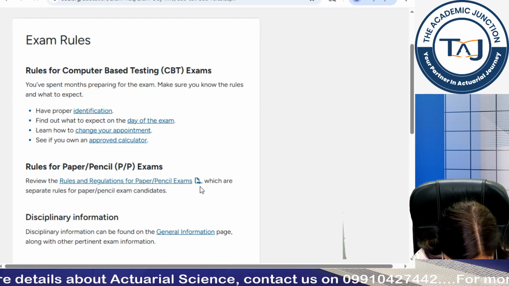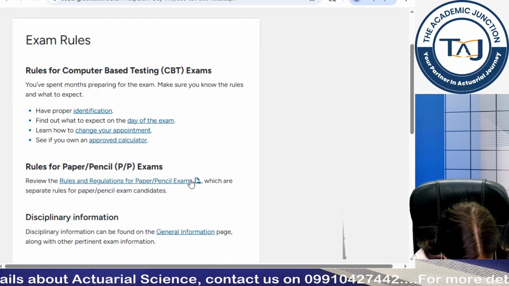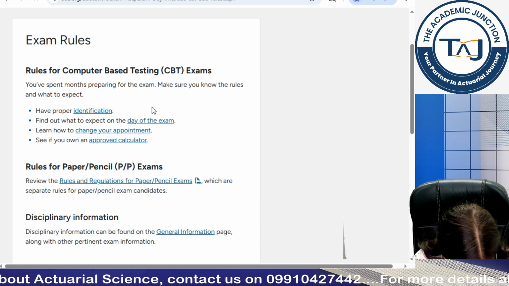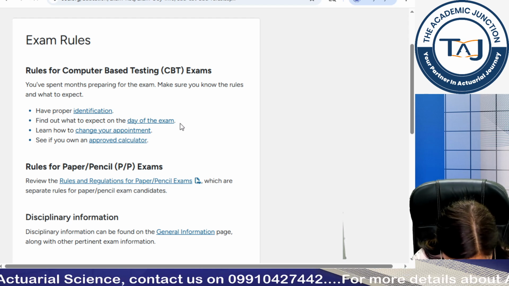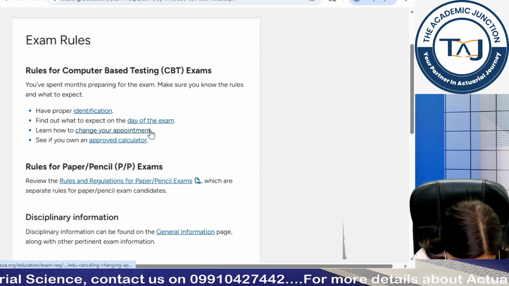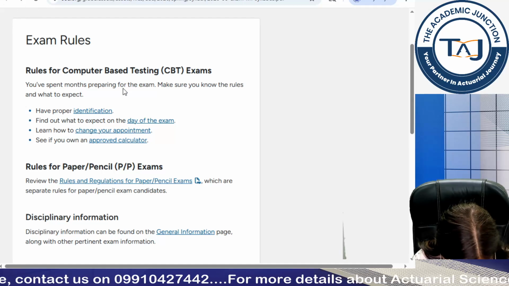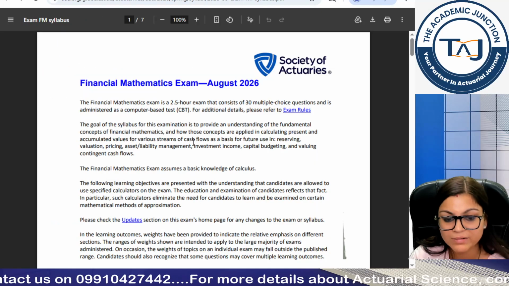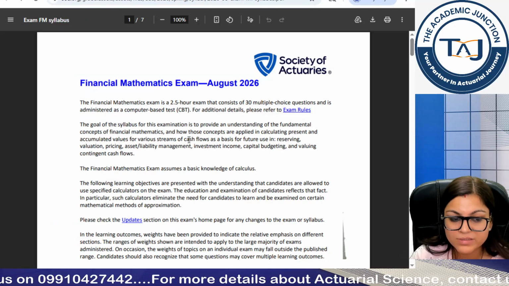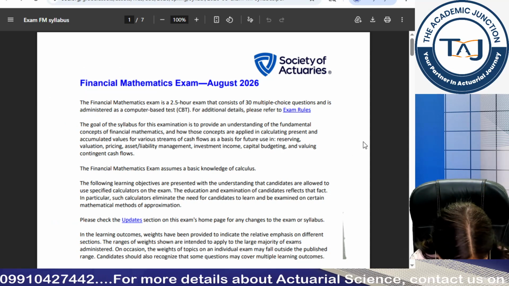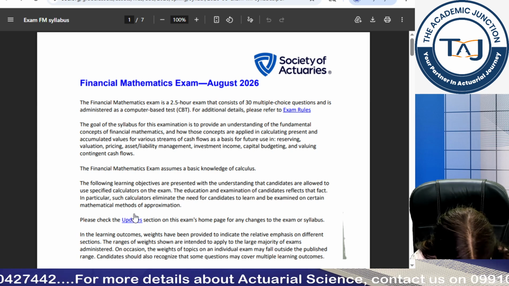And since it's a CBT exam, there are certain rules as well. You can see: have proper identification, find out what to expect on the day of the exam, check the list of approved calculators. So do check all these things before appearing for the exam, and I am telling this in the orientation session only because near the exam, students miss out on these things. So you should be aware of this.